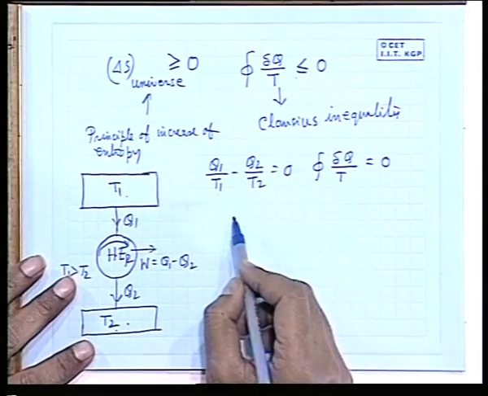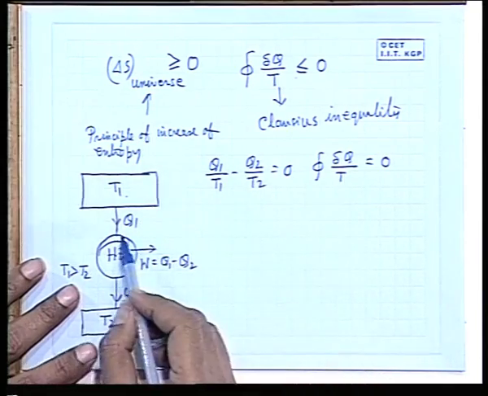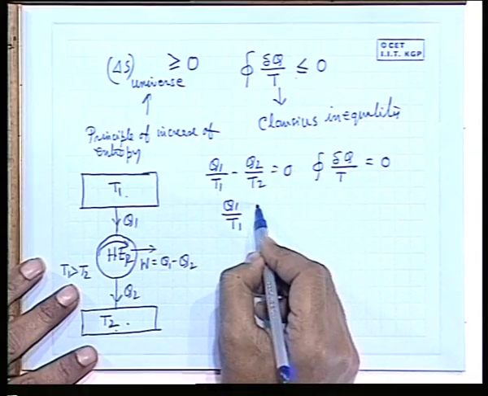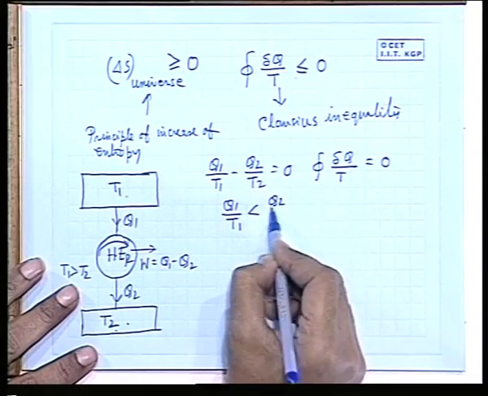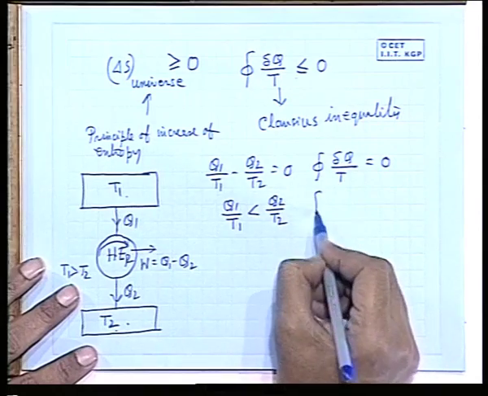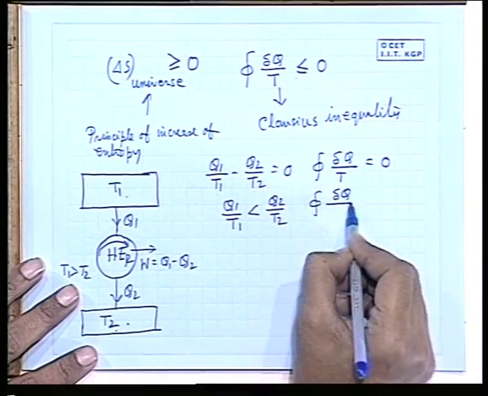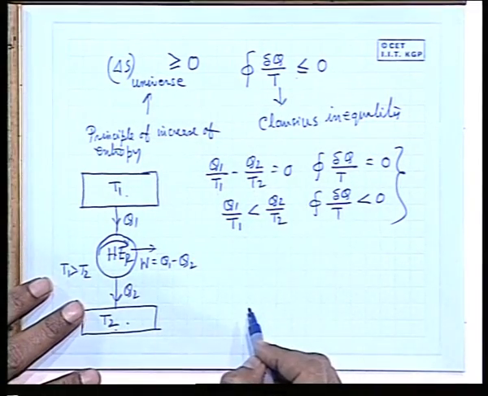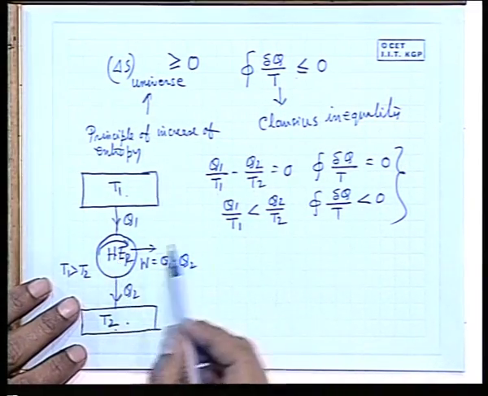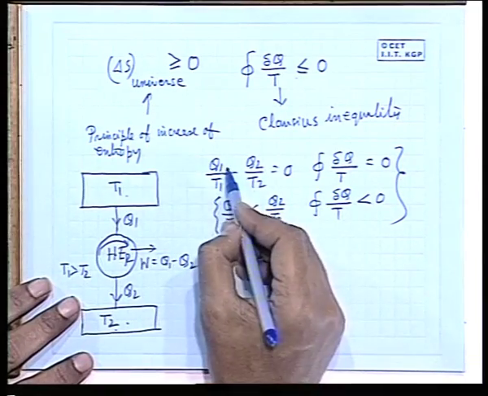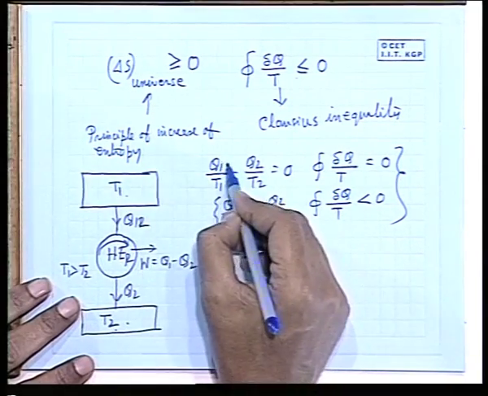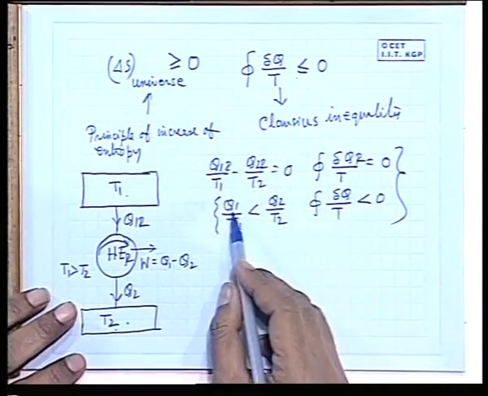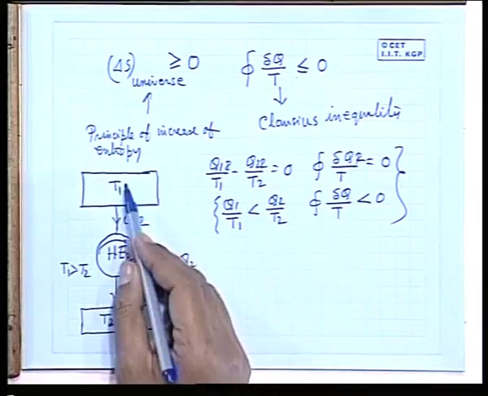For a reversible engine it is 0, but if it is an irreversible engine, then Q1 by T1 is less than or equal to Q2 by T2, and the cyclic integral of del Q by T is less than 0. This we have already studied before. This is because the efficiency of an irreversible engine is less than that of the reversible one.